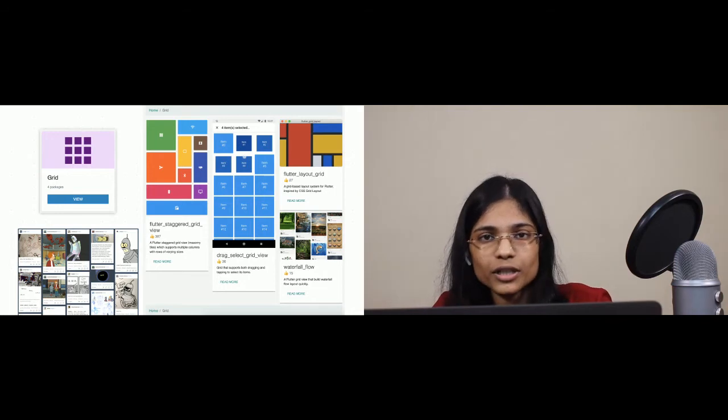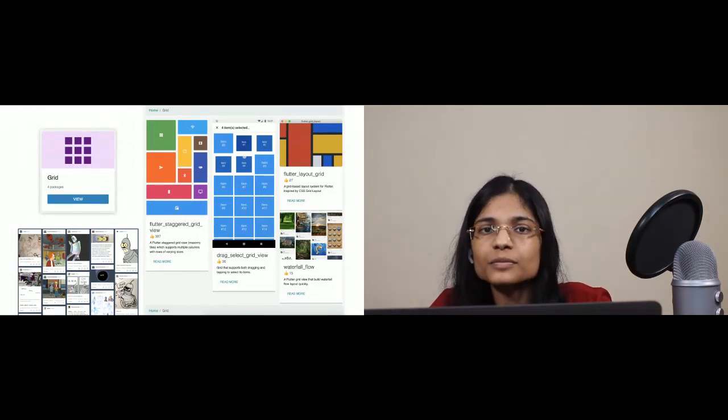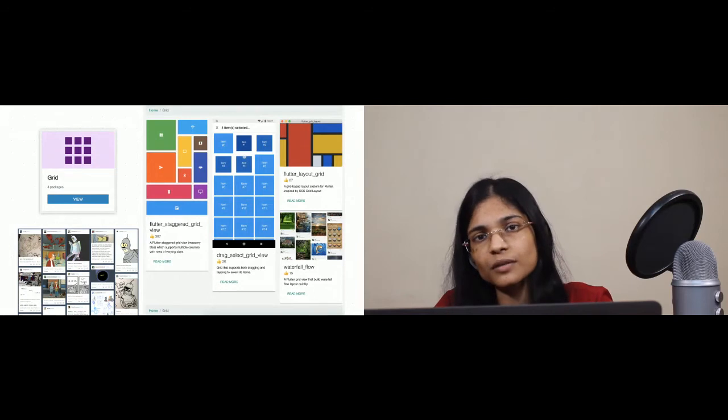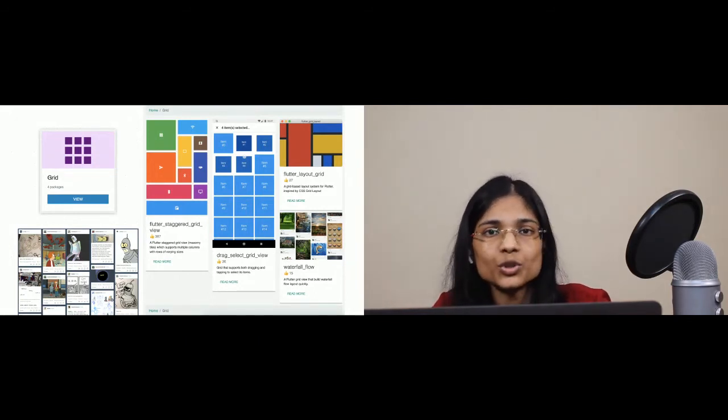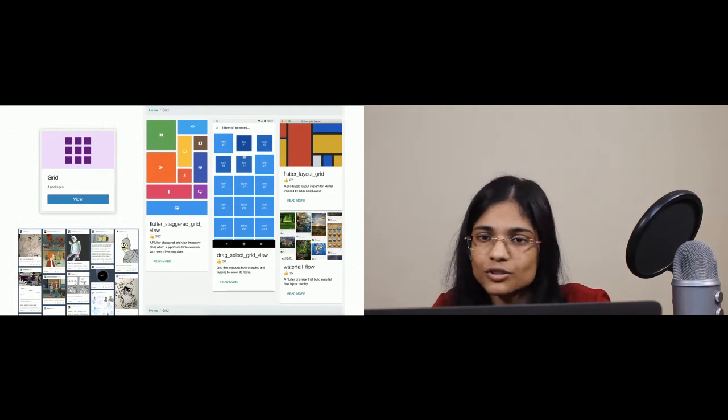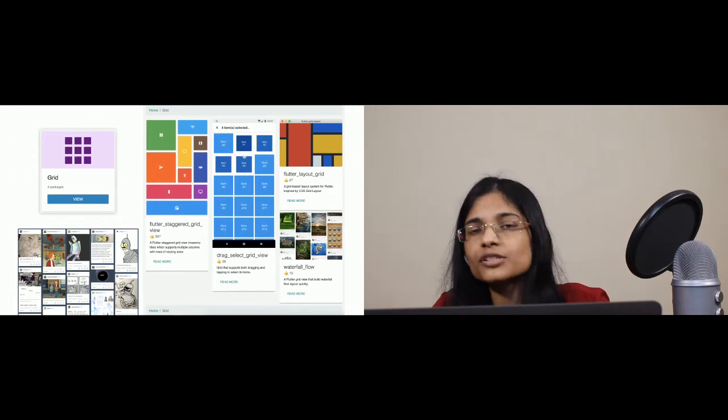And the second point is, if you notice, the likes are one of the least on Waterfall Flow. The reason being, a lot of developers might not be looking for this package. This package might not meet their requirements, whereas you might be looking for it. So again, because of these parameters, searching on PubDev becomes very difficult. Whereas if you use Flutter Gems, a glance of 10 to 15 seconds and you will exactly find the package that completely meets your requirements.